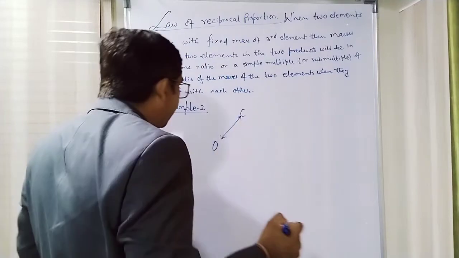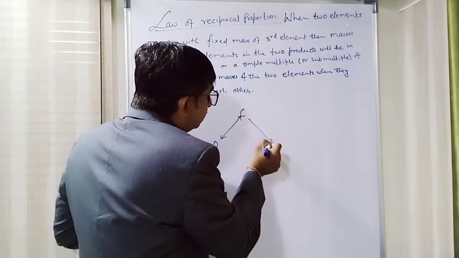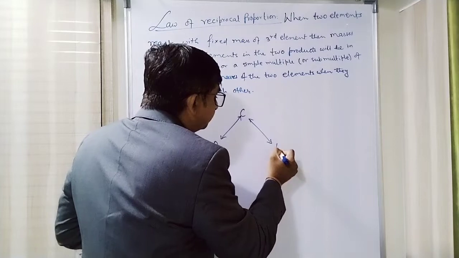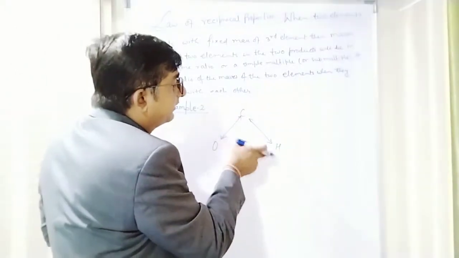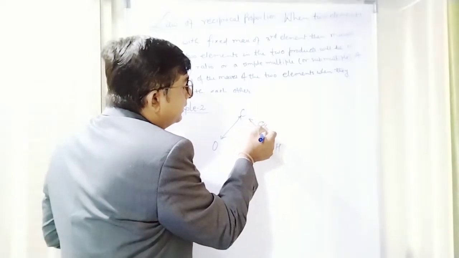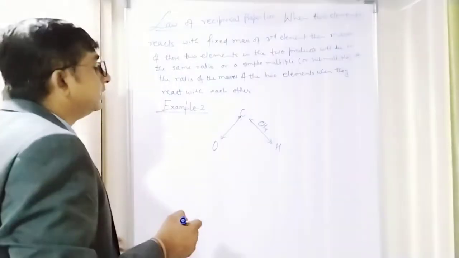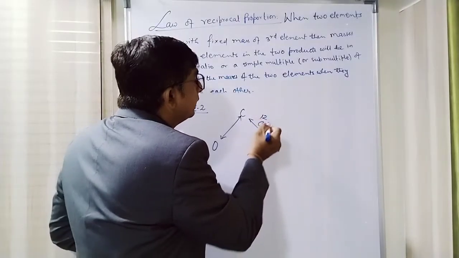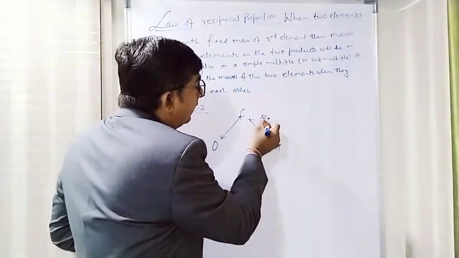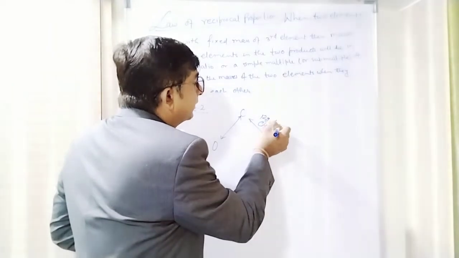Okay, and carbon is reacting with hydrogen. Let's see what compound it is forming. So when carbon reacts with hydrogen, it forms a CH4 molecule. Here is the ratio of mass of carbon and hydrogen. Carbon's mass is 12 gram and mass of hydrogen is 4 gram.